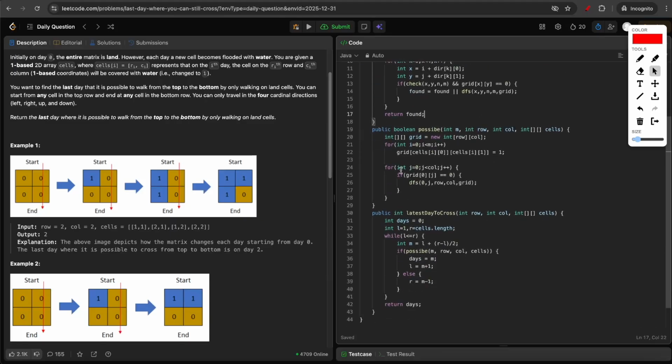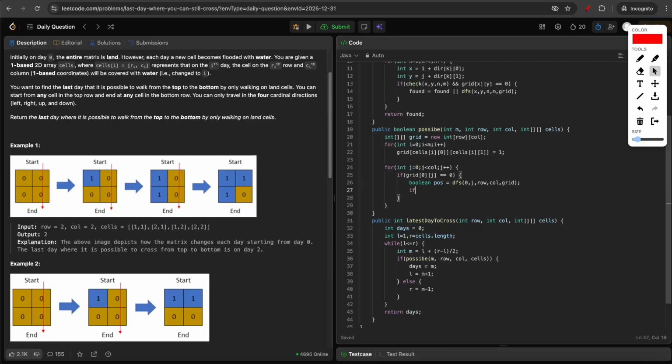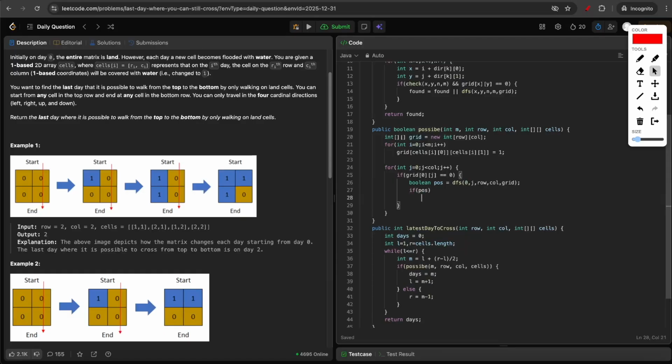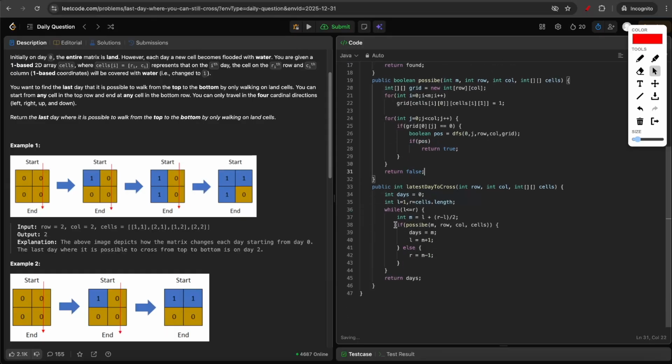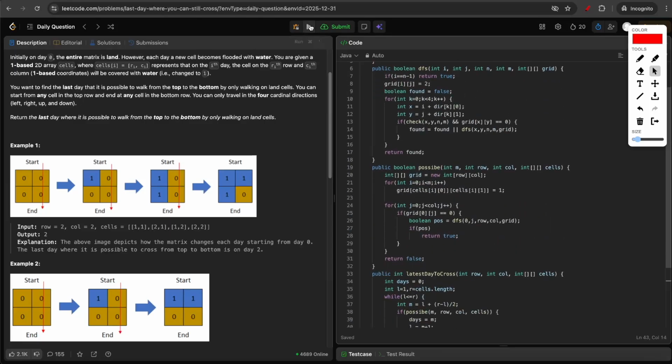And I think here as well, here you're calling a DFS, and in any of the DFS step, if it is true, you can directly return true. So for that, let me just store it somewhere. Boolean, let's say if it's possible. So if possible equal to true, then I'll say return true. And after all, if you start the DFS from all the top row and still you didn't find the answer, I'll just return false at the end. So when you return false, the if possible fails, and you'll go to the else case and you'll try to reduce your day. So yeah, let me test the code.